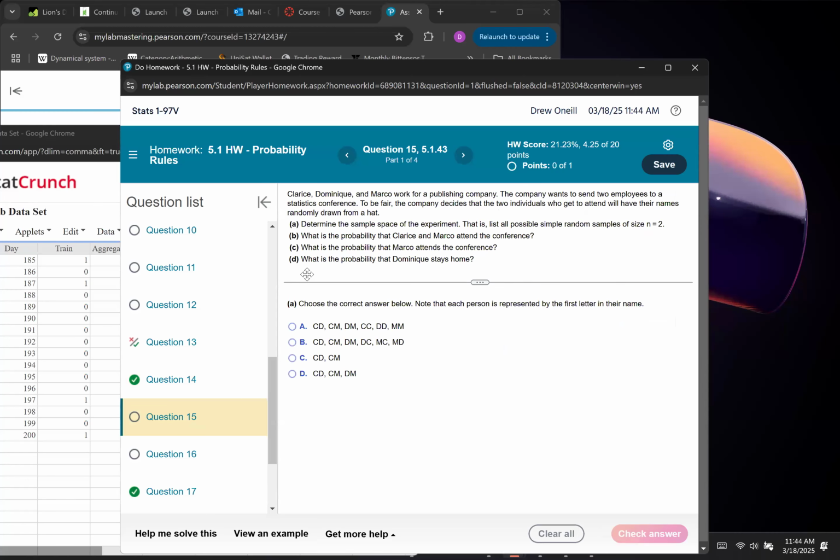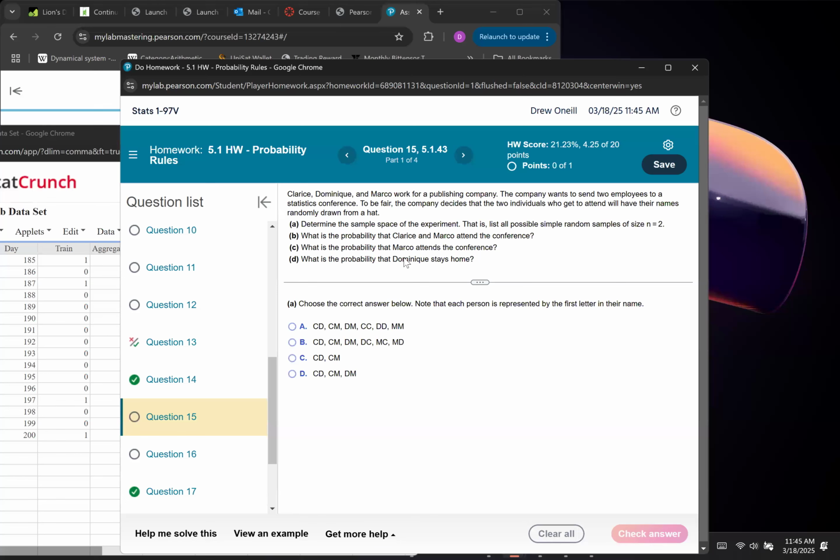This is asking us to write out the sample space. We have 3 people, and I guess in this case order matters. Let's see, does it? They're just sending 2 people. So how many ways could we send Clarice, Dominique, Marco? That would be CD, CM, DM. Okay. And then this is our sample space.